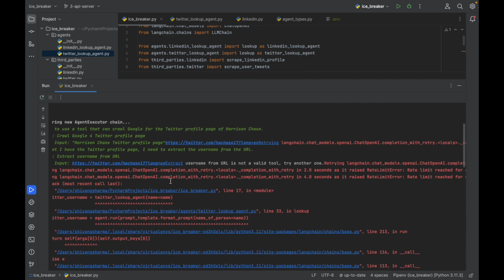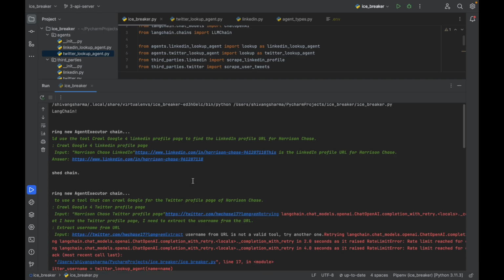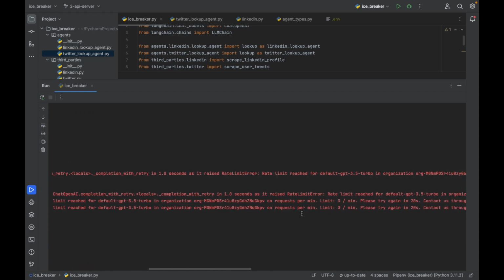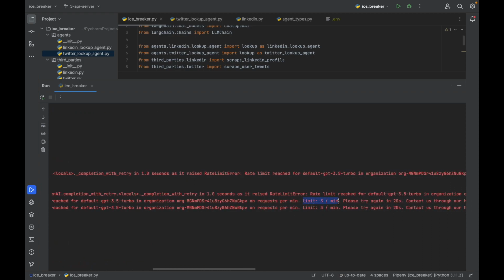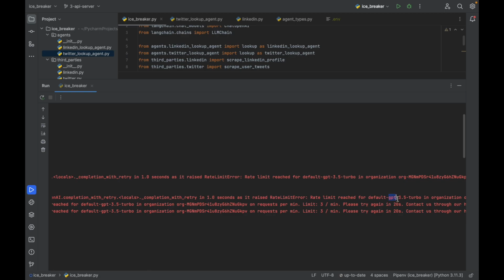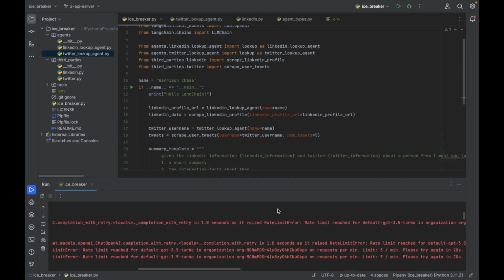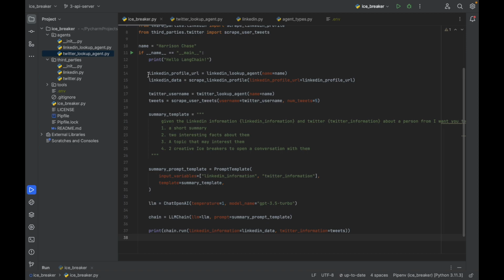Here I'm also working on the rate limit error of GPT-3, since GPT-3 has a limit of 3 requests per minute, and GPT 3.5 has this limit too, but GPT-4 is supposed to not have this limit. I'm working on fixing this error also. Here I have written the code where we are taking the LinkedIn profile URL and using the LinkedIn lookup agent function, where we've given the input, and we're getting the LinkedIn data using this. For Twitter we are using these commands, and we have restricted it to 5 tweets.